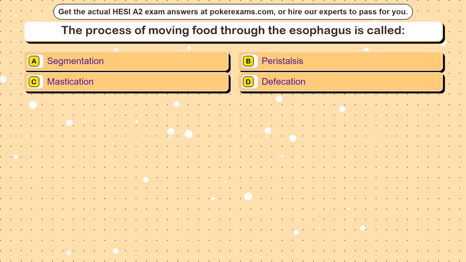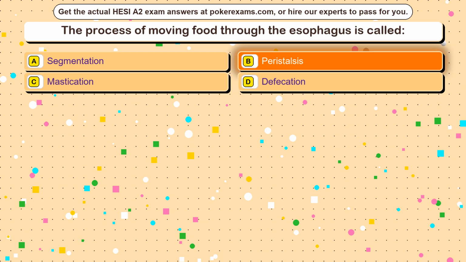Question 17. The process of moving food through the esophagus is called Option A, segmentation. Option B, peristalsis. Option C, mastication. Option D, defecation. The correct answer is Option B, peristalsis.